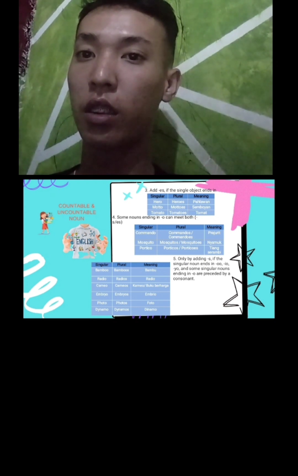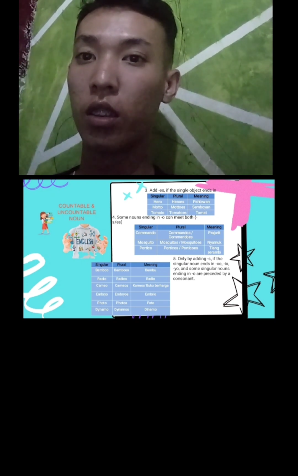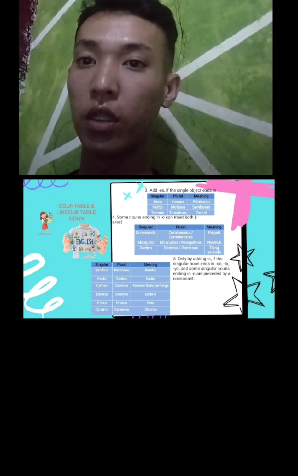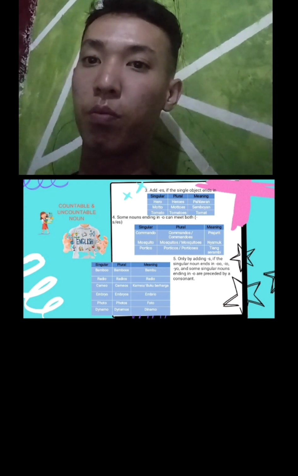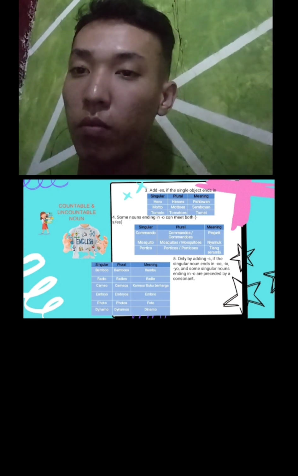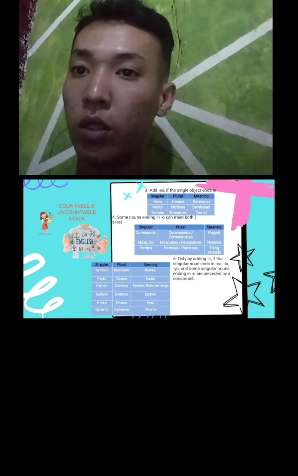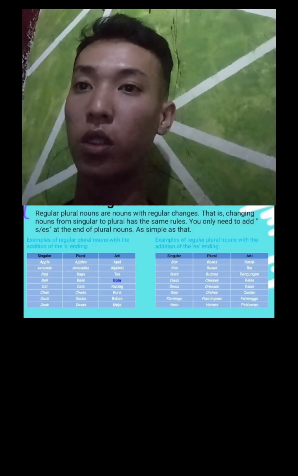Only add s if the singular noun ends in oo, eo, or io, and some singular nouns ending in o are preceded by a consonant. Singular bamboo, plural bamboos, meaning bamboo.